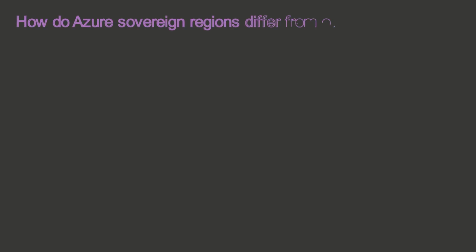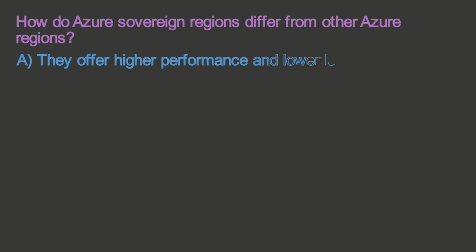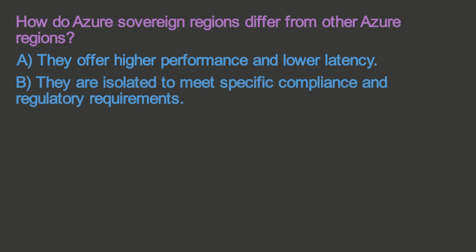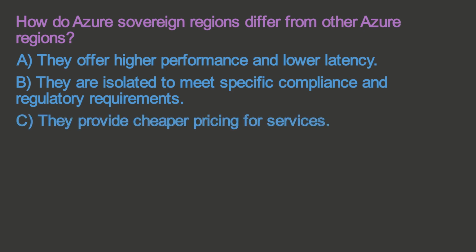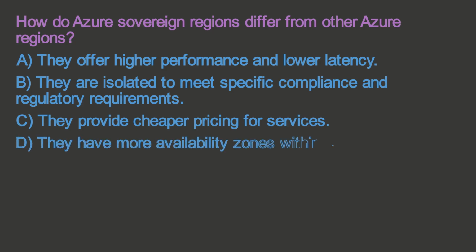How do Azure sovereign regions differ from other Azure regions? A. They offer higher performance and lower latency. B. They are isolated to meet specific compliance and regulatory requirements. C. They provide cheaper pricing for services. D. They have more availability zones within each region.